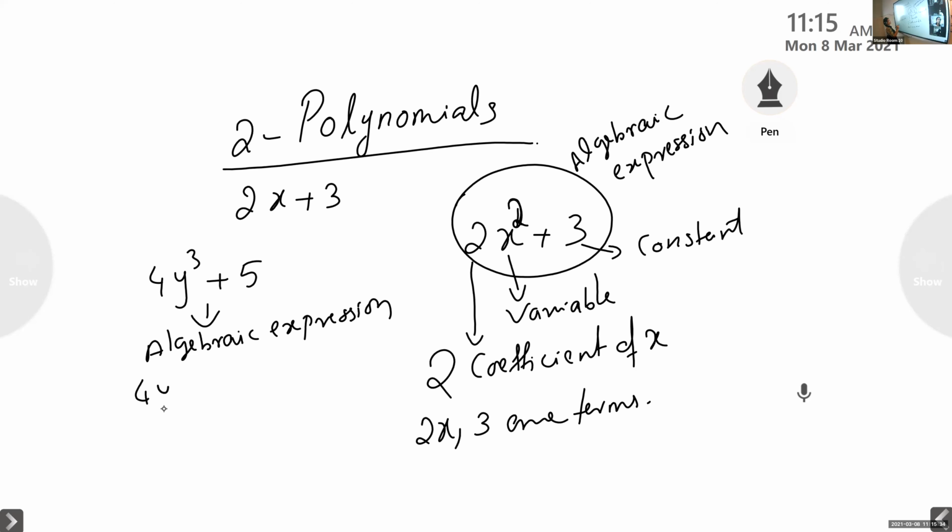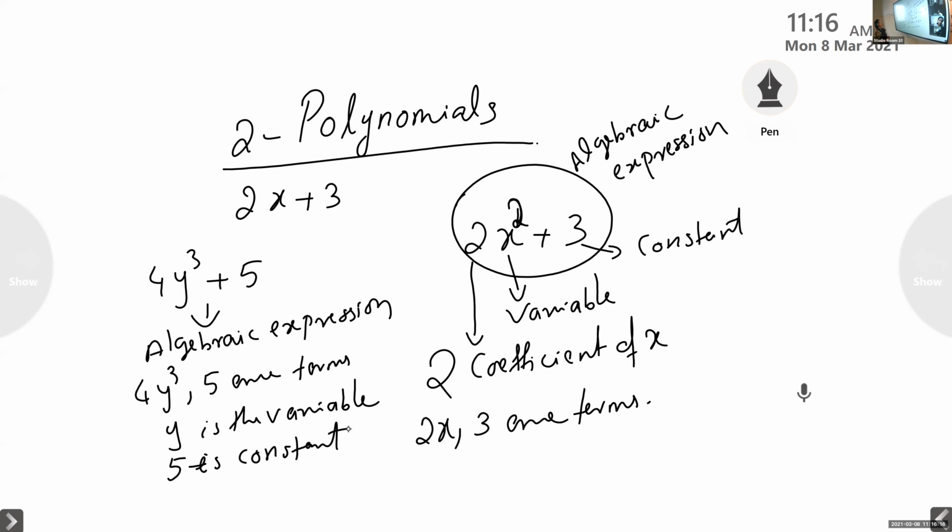And 4y cube and 5 are called what? They are terms. And what is y called? Y is the variable. And 5 is what? 5 is constant.